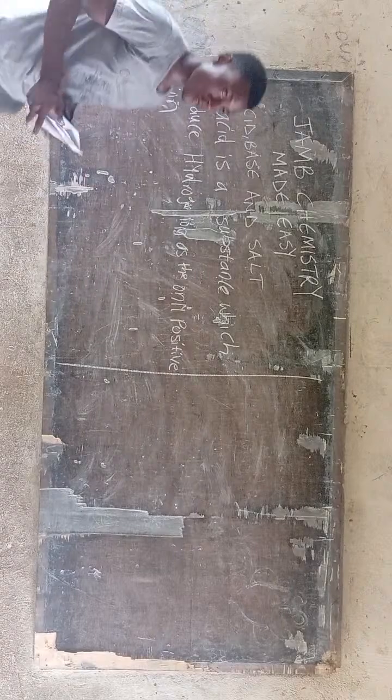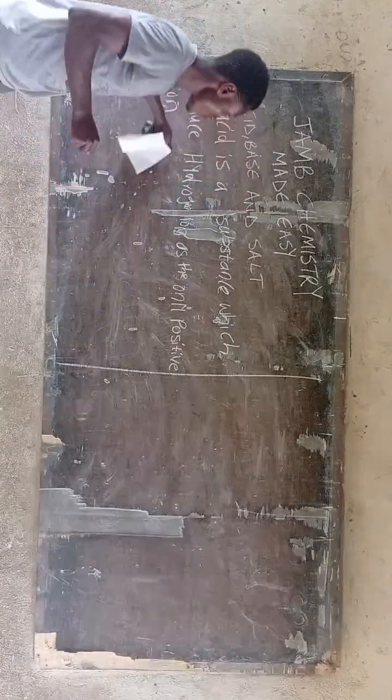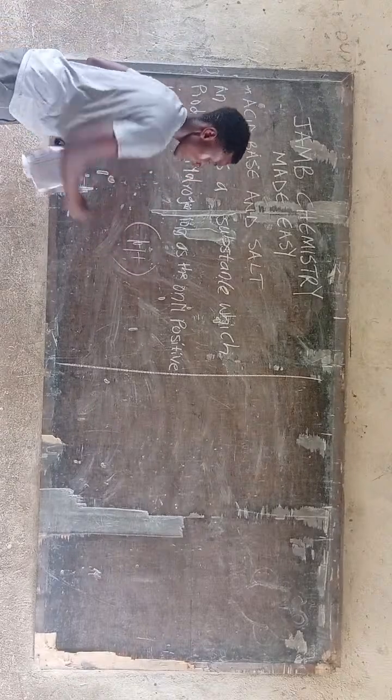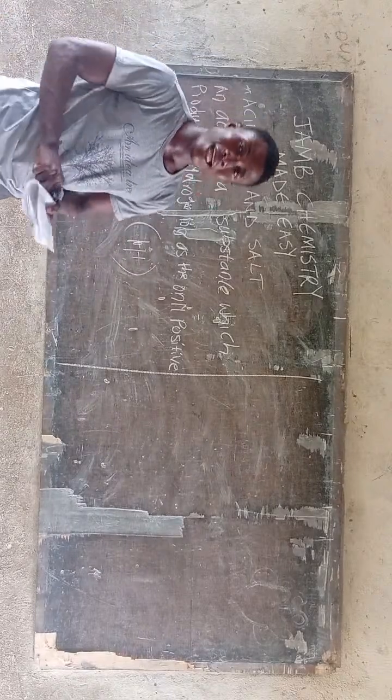An acid is a substance which produces hydrogen ion as the only positively charged ion. An acid is a substance which produces hydrogen ion. That is H plus, as the only positive ion.